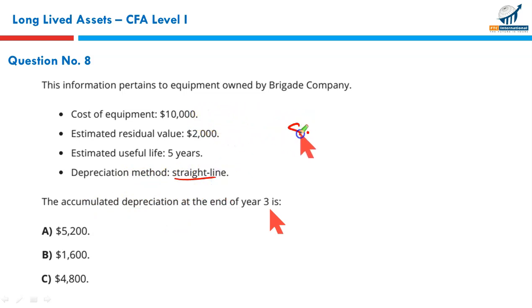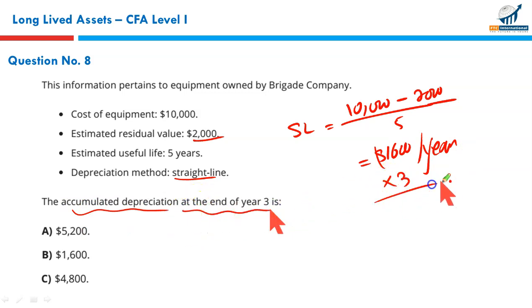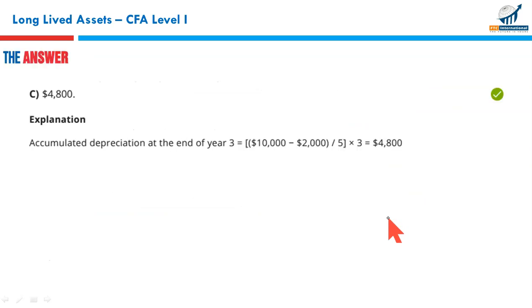So what you do for straight line method depreciation is cost minus residual value or the salvage value divided by the estimated life. It means 8,000 by 5, $1,600 every year. This is the depreciation charge every year. What do we need? The accumulated depreciation, total depreciation at the end of the 3rd year. Multiply this with 3. You will get the total depreciation for 3 years. Quite simple, $4,800. C is the total depreciation charge in 3 years.